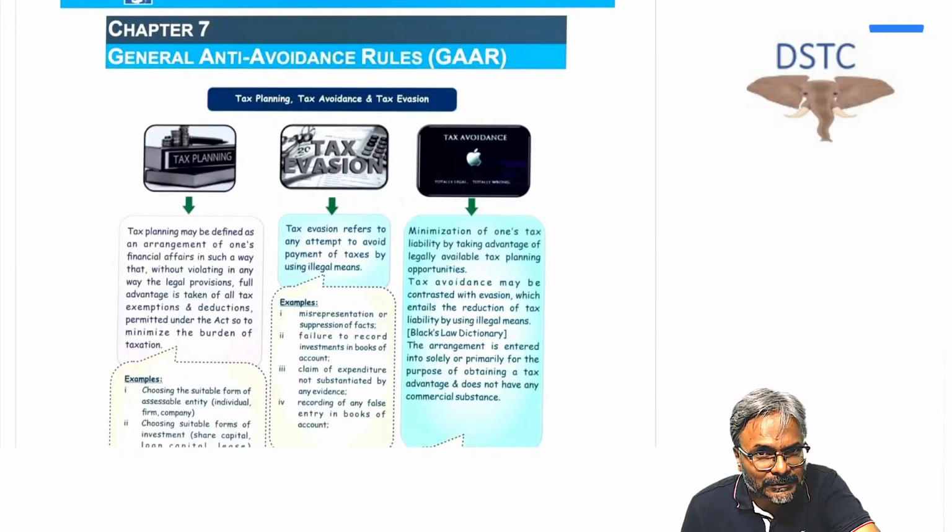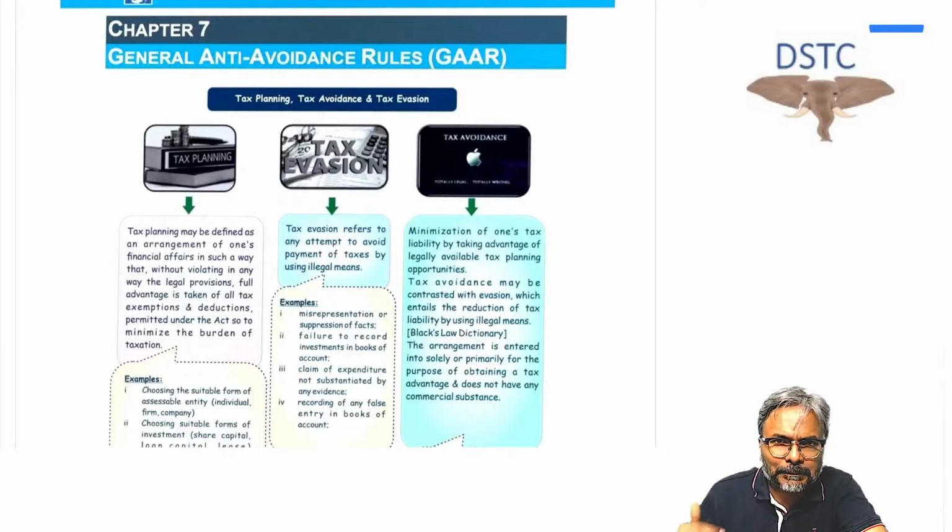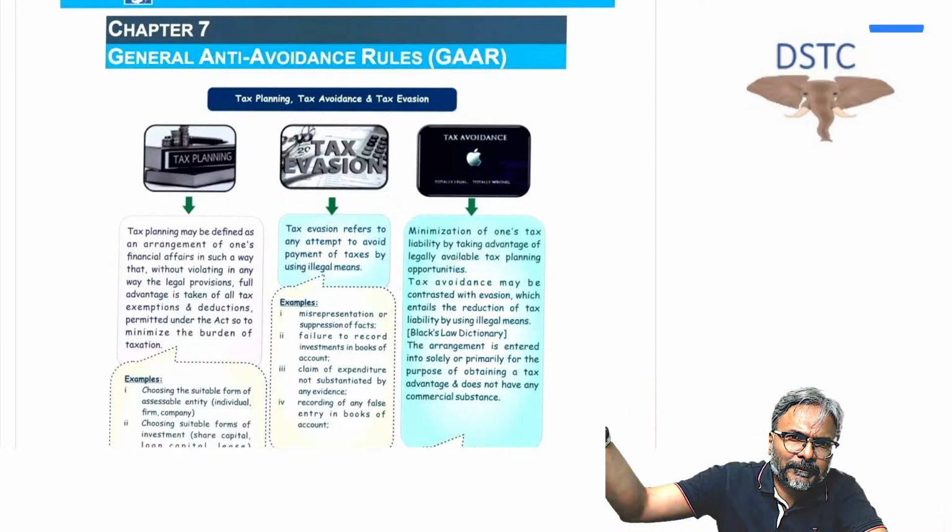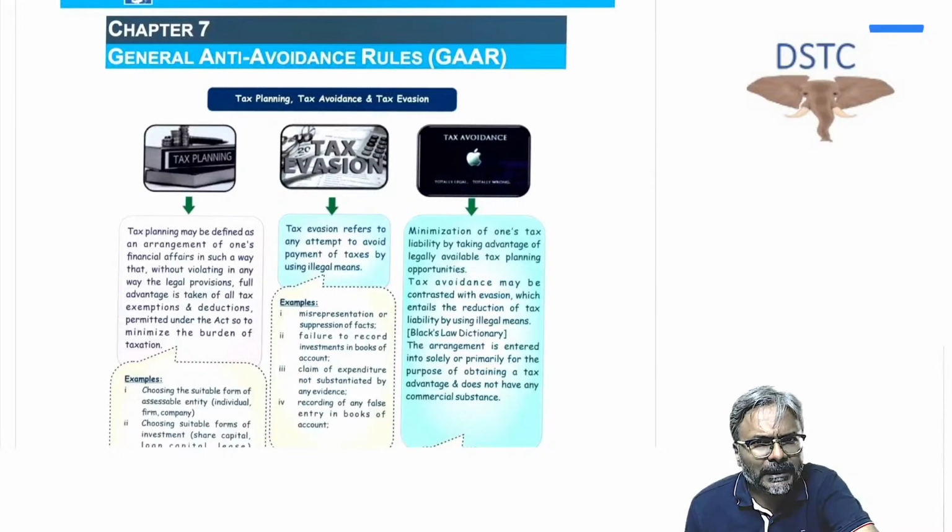Now, as far as tax planning is concerned, what is tax planning, students? The law itself provides that if you do this, you'll get this, and you are adopting fair means. For example, from my tax paid income, I am making the investment in PPF, and that will give me the deductions. This is something which the law itself permits you, to efficiently plan your payment of taxes. So that is tax planning.